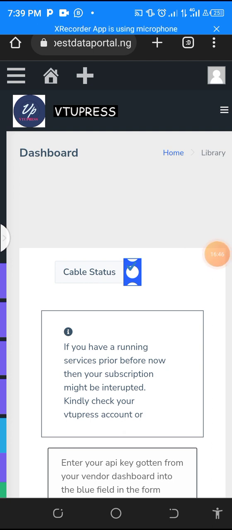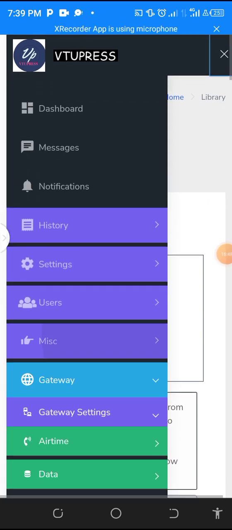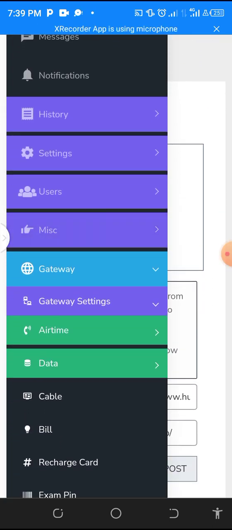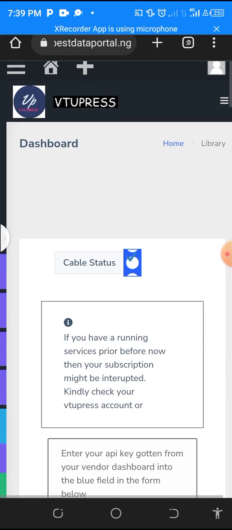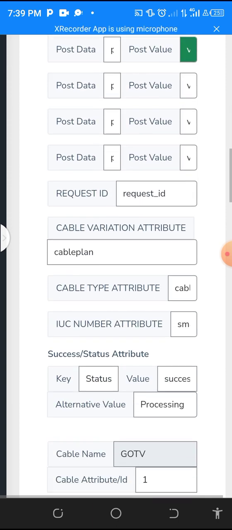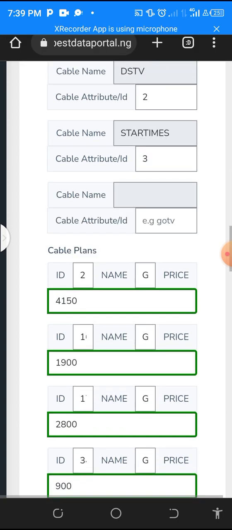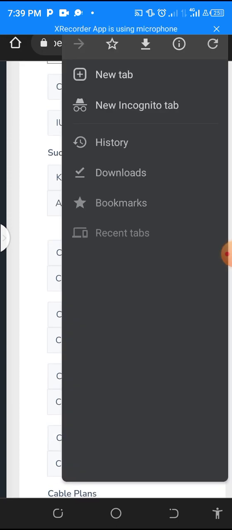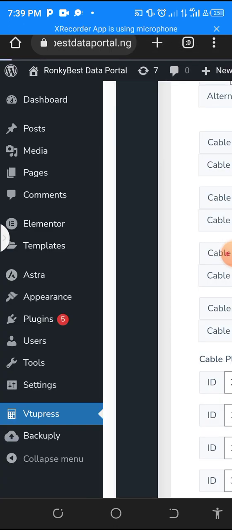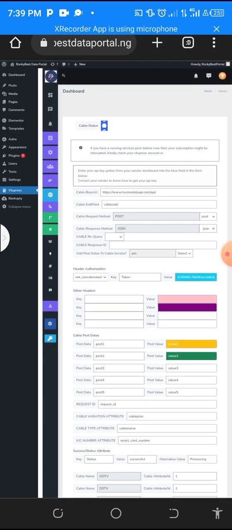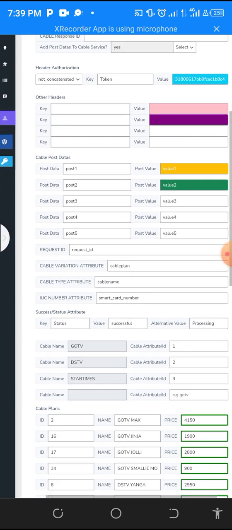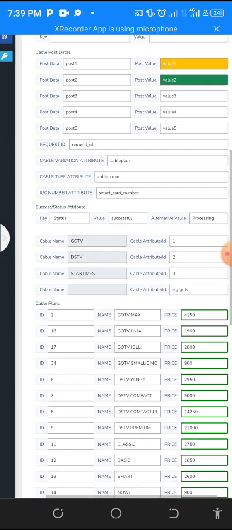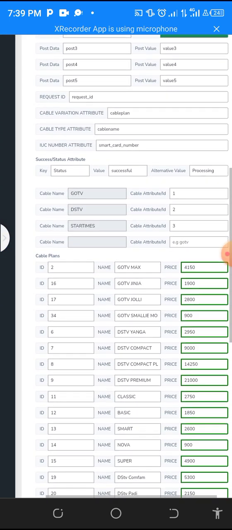So the next place is the cable subscription, because we are dealing with the three for now. So you click on the cable subscription, and then you scroll down. You see that it will also be clustered so that you do not make mistakes. Also, you put it on desktop mode, and then you can zoom if possible or if needed. Then you scroll down again to where you have plan, cable plan.